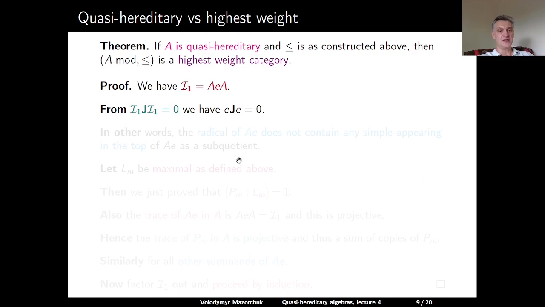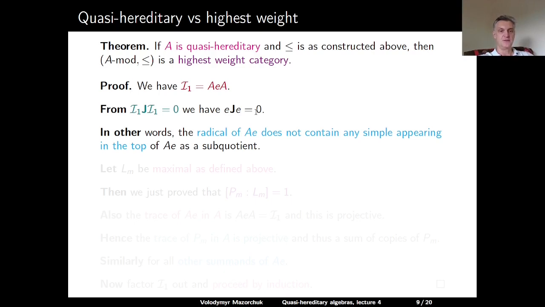From the condition that I1 times the Jacobson radical times I1 is equal to 0, we of course get that E times the Jacobson radical times E is equal to 0. In other words, if we consider the radical of the projective module AE, then no simple appearing in the top of AE appears in this radical as a subquotient.